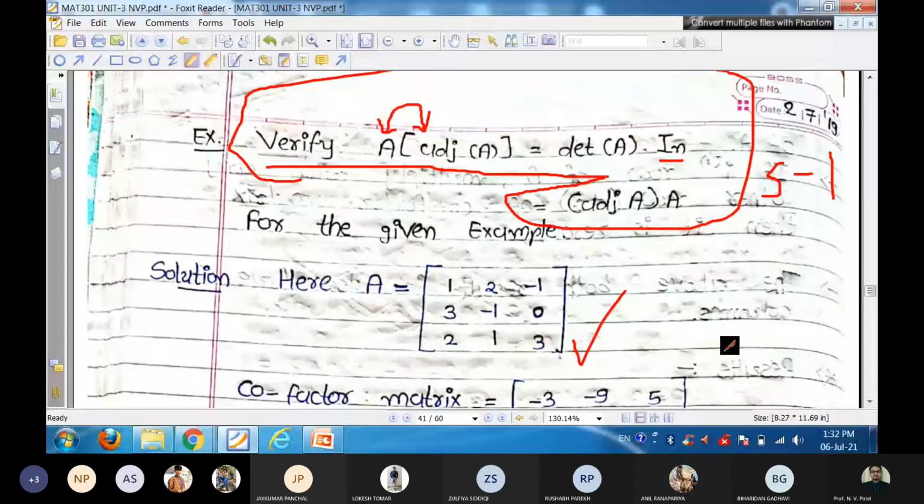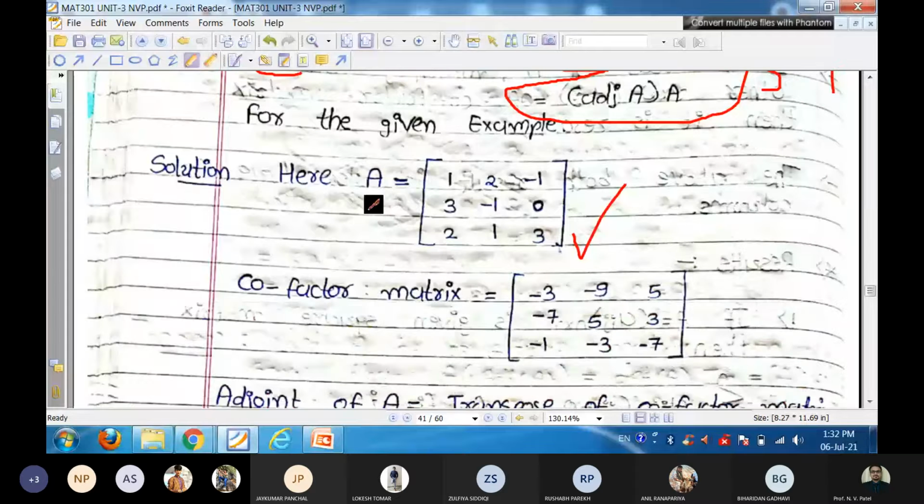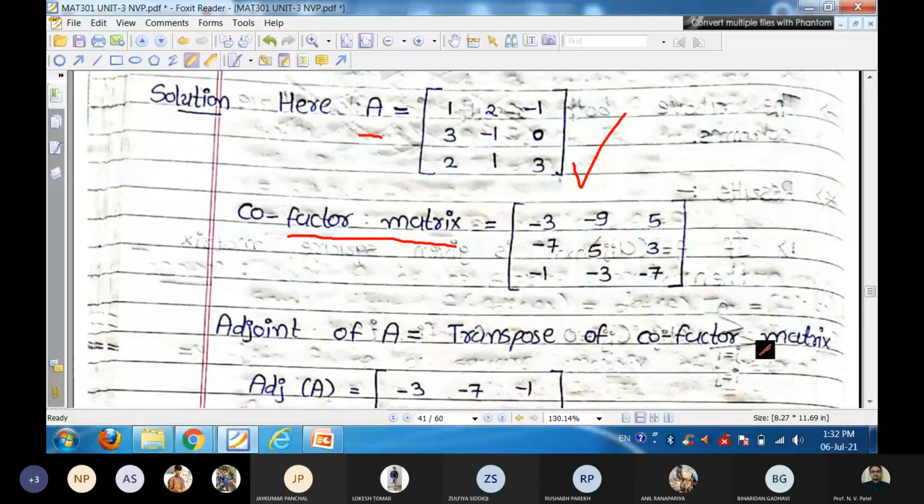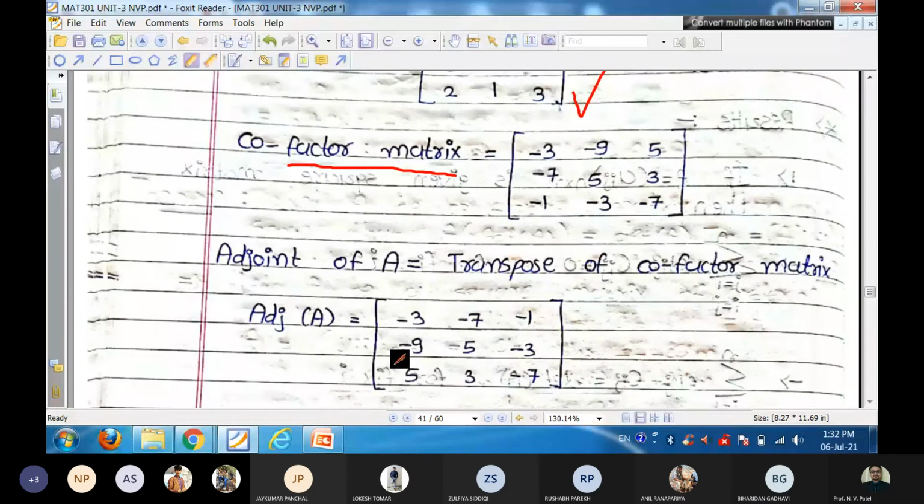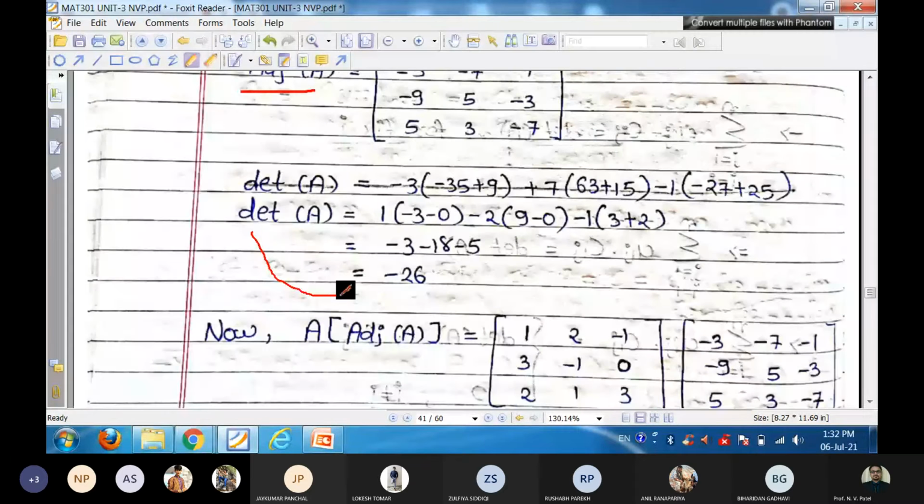So let's take capital A, which is already discussed, the same matrix. Its cofactor matrix is also here, and adjoint is the transpose of the cofactor matrix. So we take the transpose of the cofactor matrix and it becomes the adjoint. And then now A into adjoint A. Here let's find its determinant, which is minus 26, obtained earlier here also. You can find its determinant too.